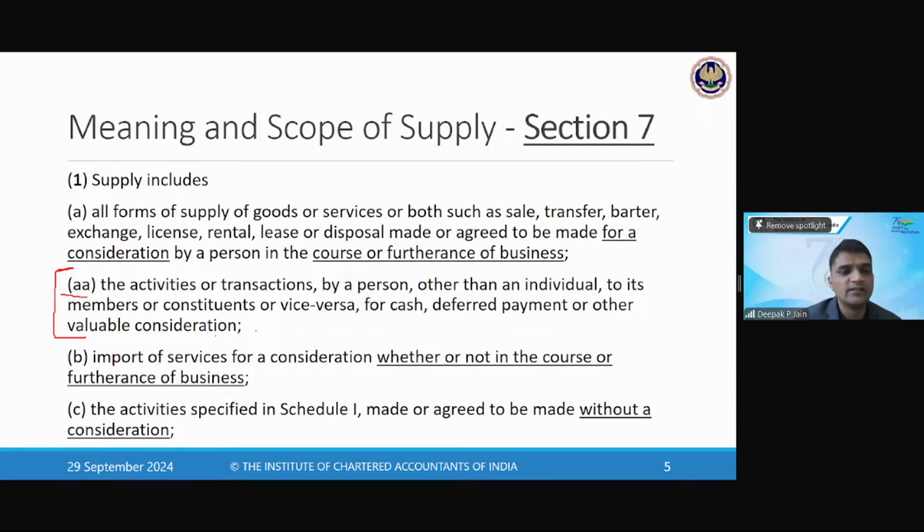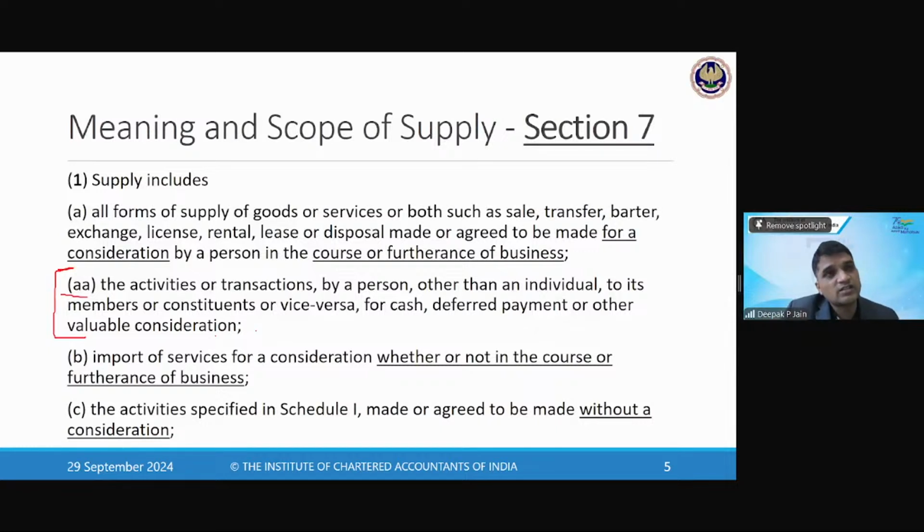Then import of services for a consideration, whether or not in the course or furtherance of business. Any kind of import of services, on which we are paying any consideration to the foreign supplier, is an import of service. Now, if you are importing services for personal use, what will you do? Say you download some music and you are not using it for your business, you are using it for your personal leisure.